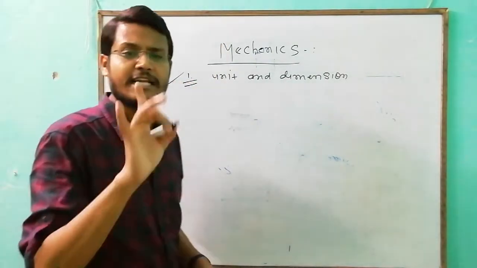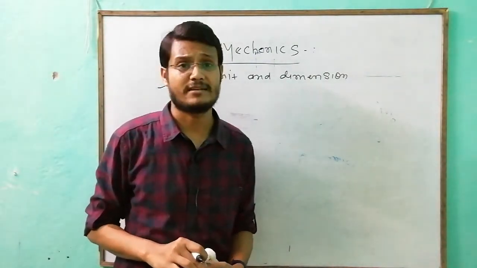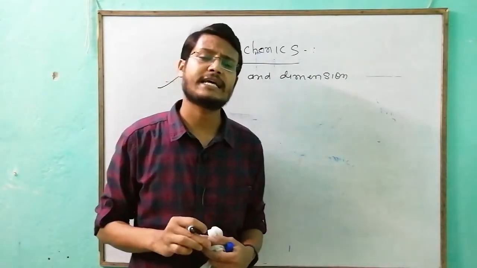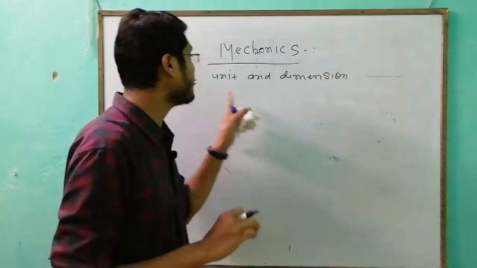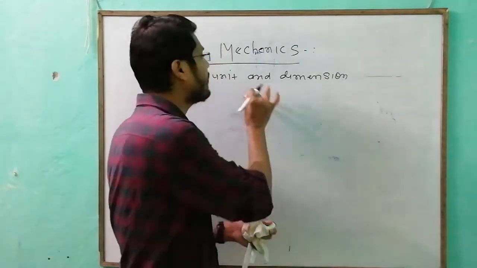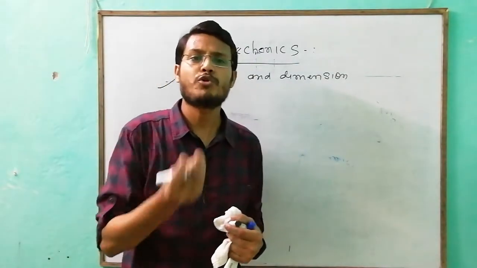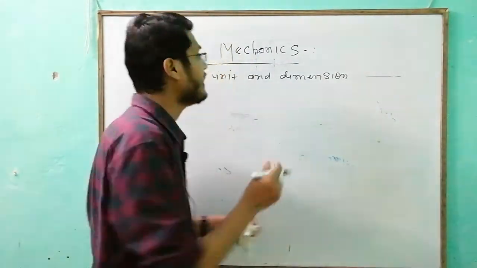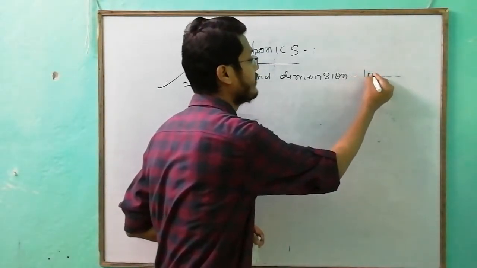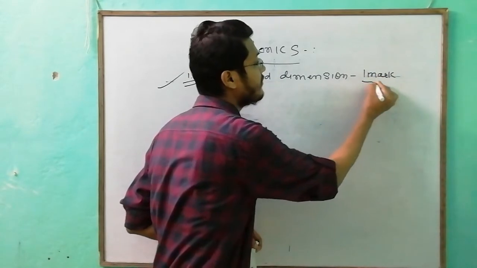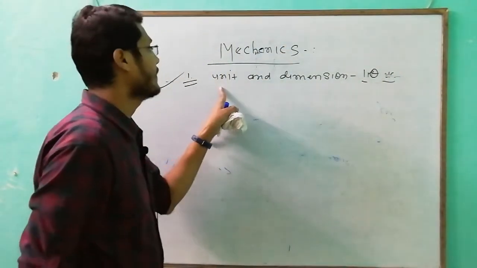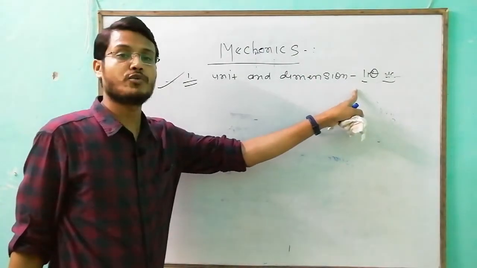In NEET, there is one problem from unit and dimension, and from error there will be one question. So in NEET and JEE Mains and Advanced, I can probably say that one question would be there, and this topic is scoring. Everyone who knows a little bit about physics can get 4 marks in this topic. So I can say 1 question is available for you.